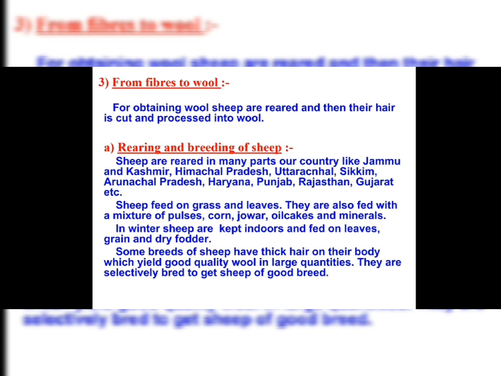So this process of selecting parents, for what? To obtain special characters in their offspring, in their young ones, such as soft under hair in a sheep, this term is called selective breeding. And by this selective breeding, sheep of special characters like fine under hair can be obtained.